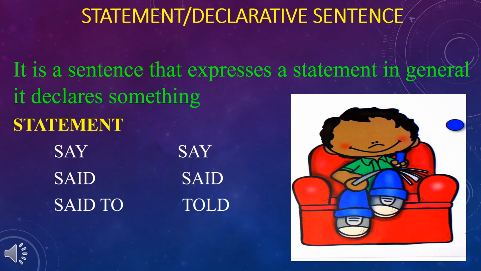See the rules in statement. In direct speech, say, you have to write say in indirect speech. Said means said, you have to write it in indirect speech. Said to means you have to change and write it as told. In a statement, you have to remove the comma in indirect speech, and instead of the comma, you have to use that. All these rules you have to use when you are changing the sentence from direct speech to indirect speech.